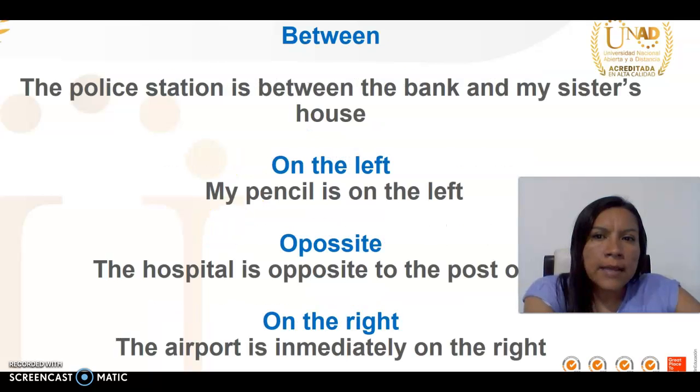Between, the police station is between the bank and my city house. On the left, my pencil is on the left. Opposite, the hospital is opposite the post office. On the right, the airport is immediately on the right.